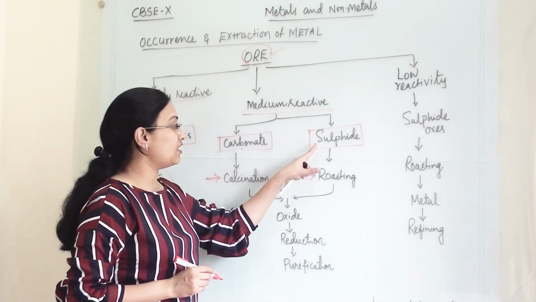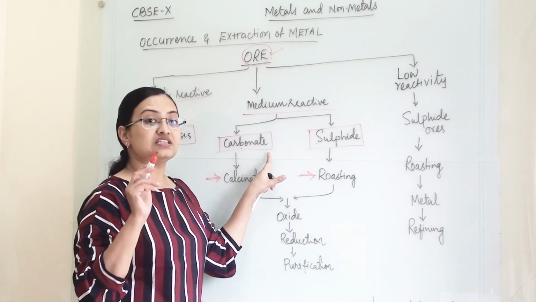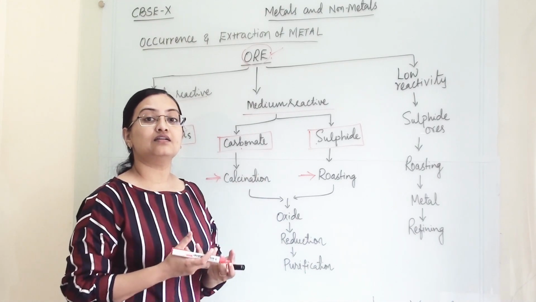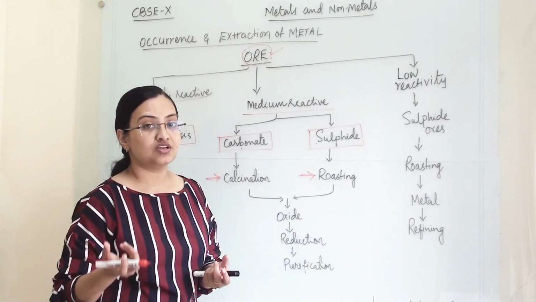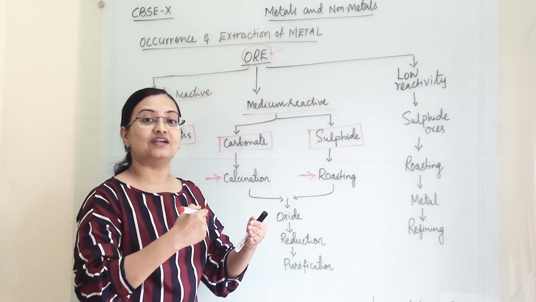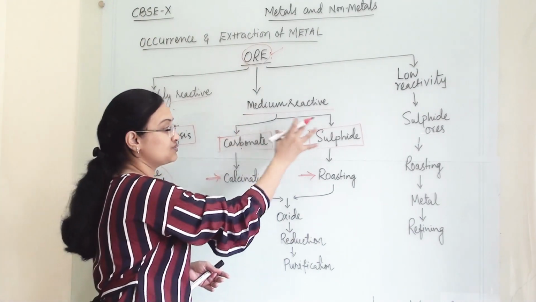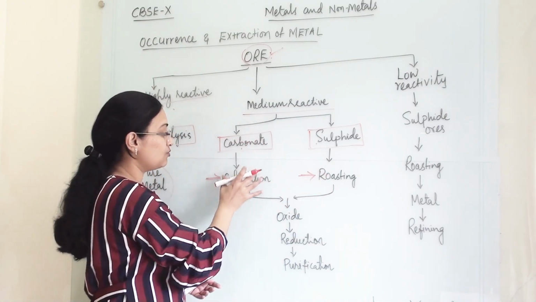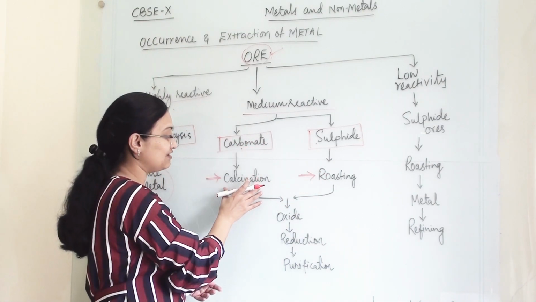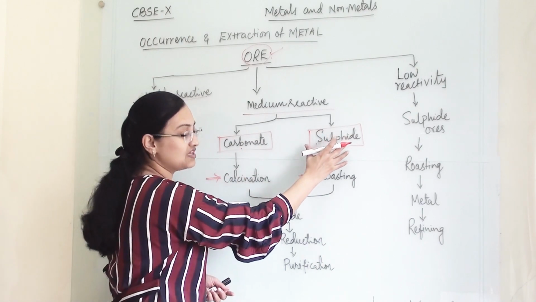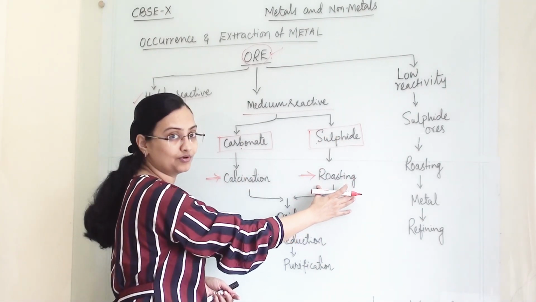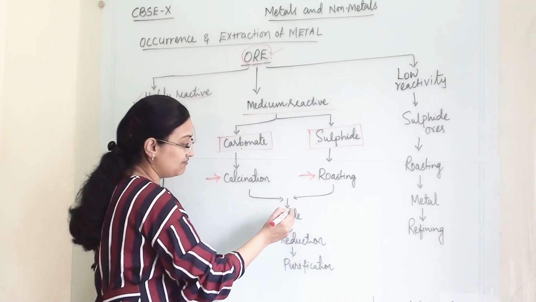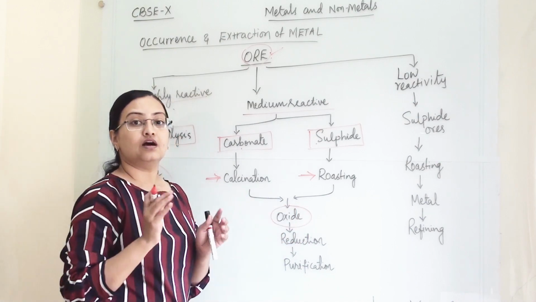So it depends upon which impurities are present in the ore, or we can say the metal is combined with which elements. So according to that, we have to prefer a process of extraction or process of purification. If carbonates are present, then we have to perform calcination. If sulfurs are present, then we have to perform roasting. But when we are performing these two different things, we will get metal along with oxide.